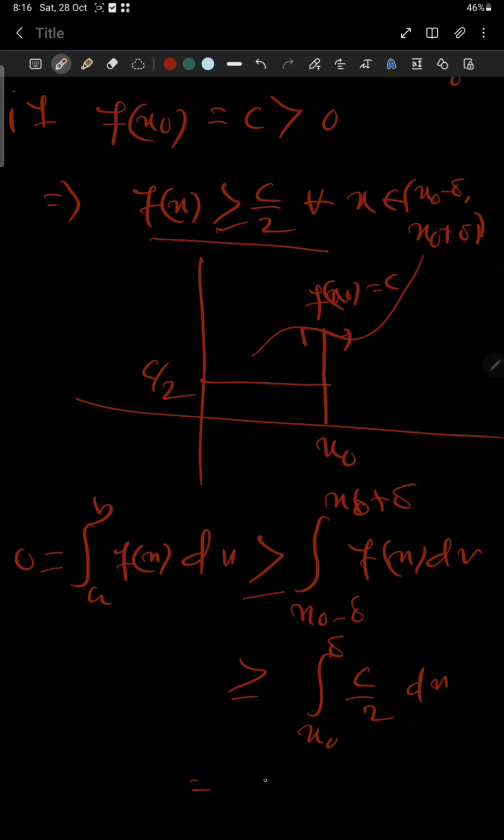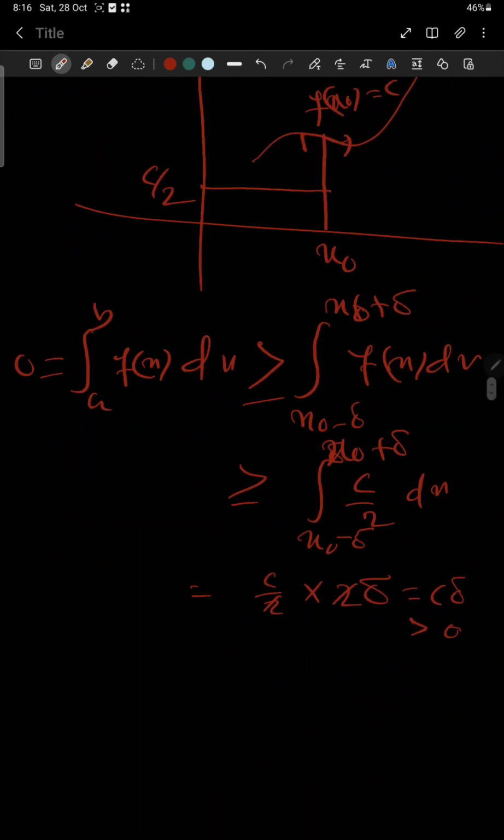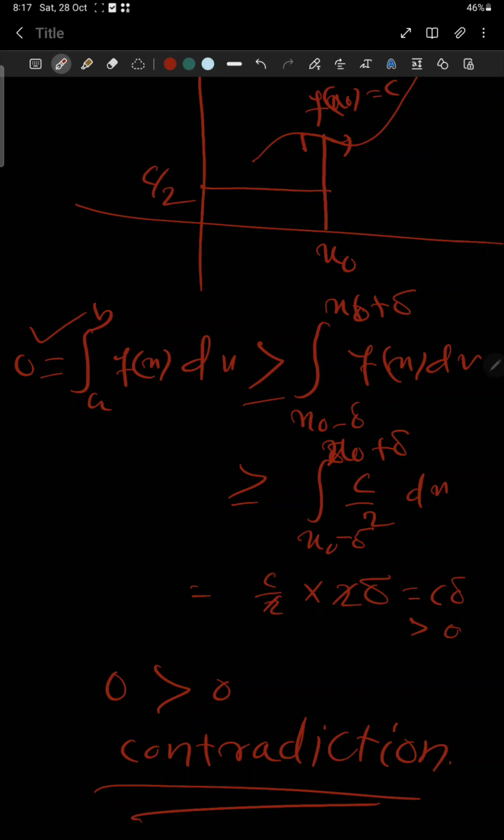Then its integral value gives c by 2 into x0 plus delta minus x0 minus delta, which gives 2 delta, so we get c delta, which is strictly greater than 0. But here the contradiction is coming. This quantity is equal to 0 and this 0 is greater than 0, which is a contradiction. So in this way we are getting a contradiction.